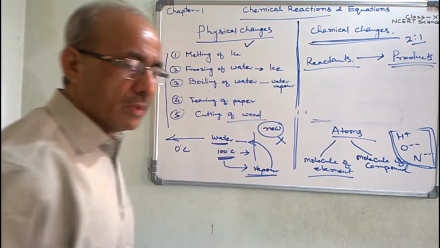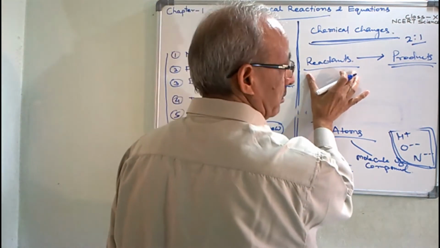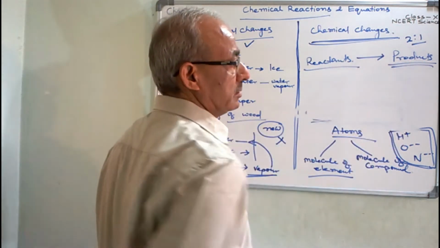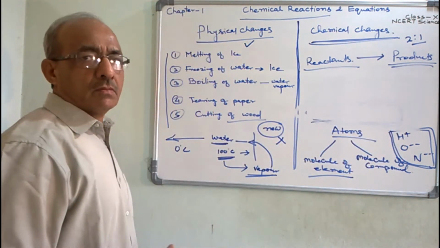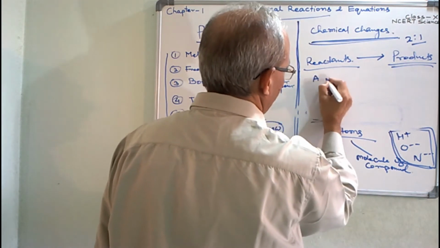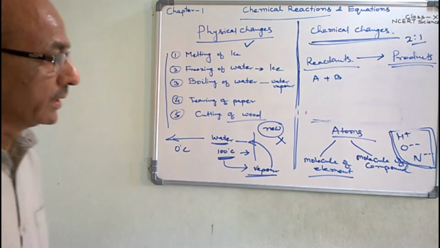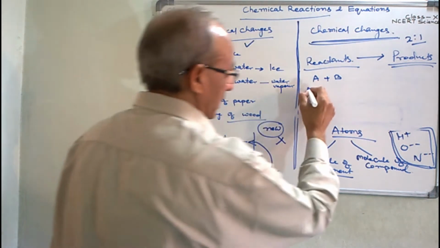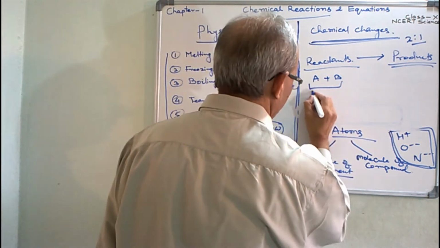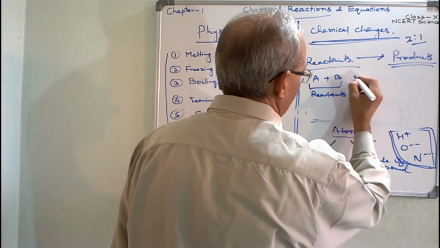By an example, we will understand the role of reactants and production of products during a chemical reaction. Suppose A and B are two substances participating in a chemical reaction. They are called reactants.